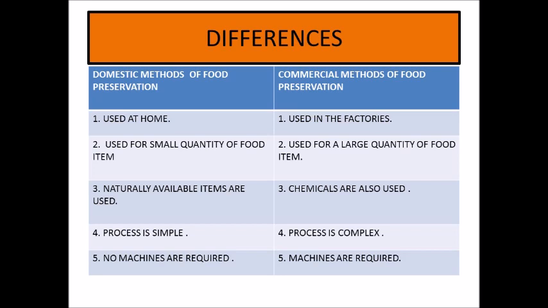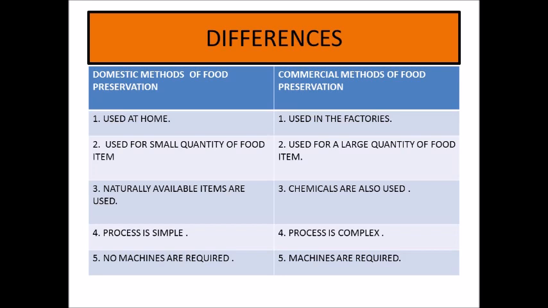Third, in the domestic method, naturally available items are used as preservatives such as salt, sugar, spices, oil, and vinegar. While in commercial methods, many chemicals are used which are not available naturally in nature. Fourth, the domestic method is quite simple, but commercial methods are quite complex.